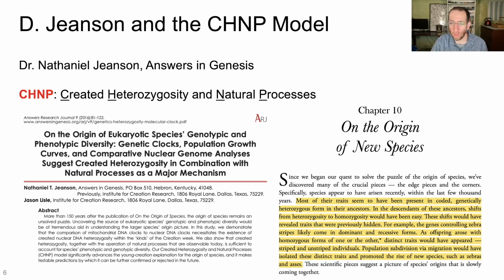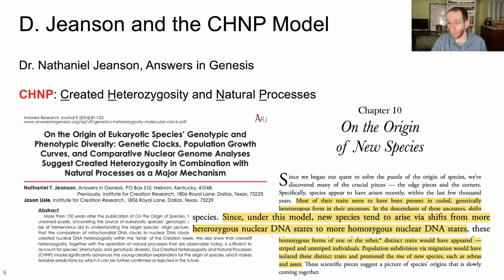For example, the genes controlling zebra stripes likely come in dominant and recessive forms. As offspring arose with homozygous forms of one or the other, distinct traits would have appeared, striped and unstriped individuals. Population subdivision via migration would have isolated these distinct traits and promoted the rise of new species such as zebras and asses."